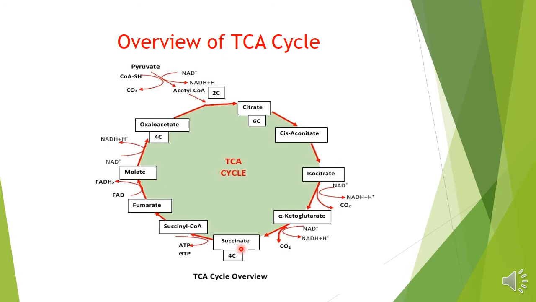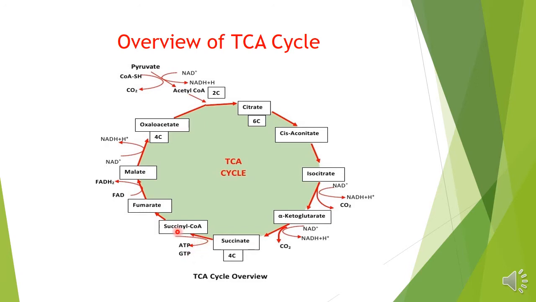We have reached the midpoint of this cycle, and from succinate there will be formation of succinyl coenzyme A, and there will be a substrate level phosphorylation, in plants in the form of ATP, as phosphorylation of ADP to ATP, or phosphorylation of GDP to GTP in case of animal cells.